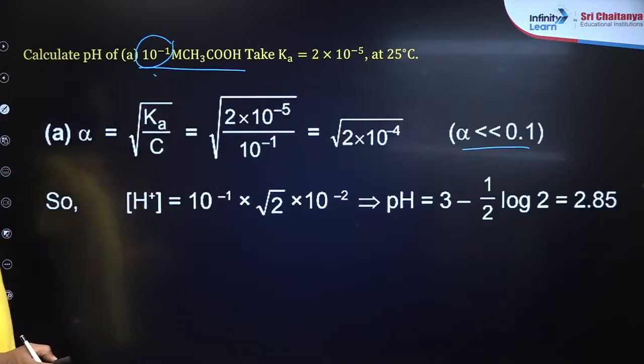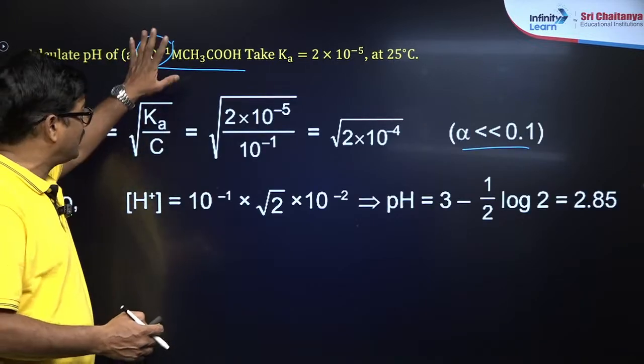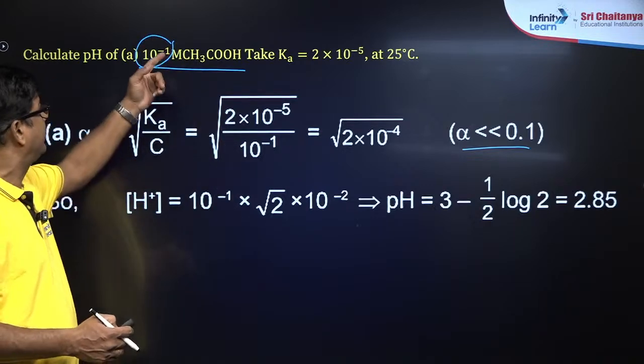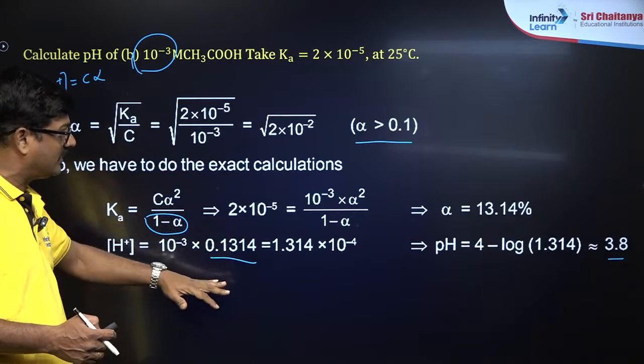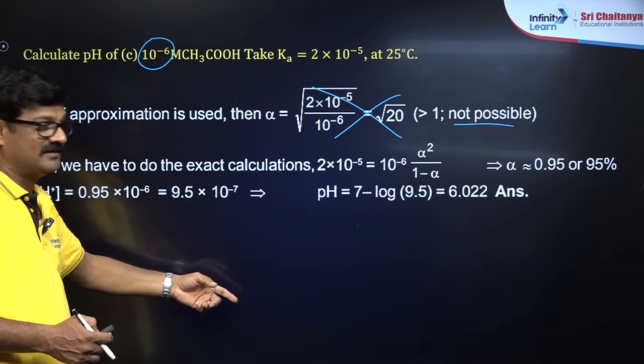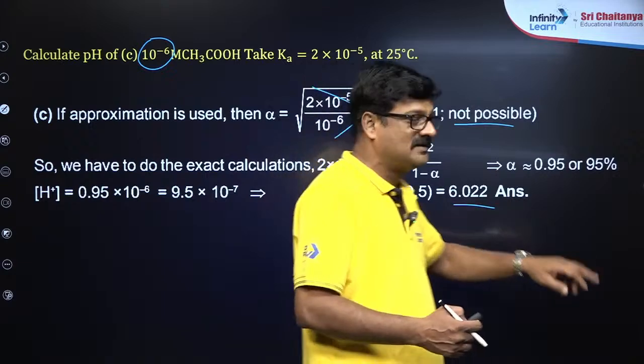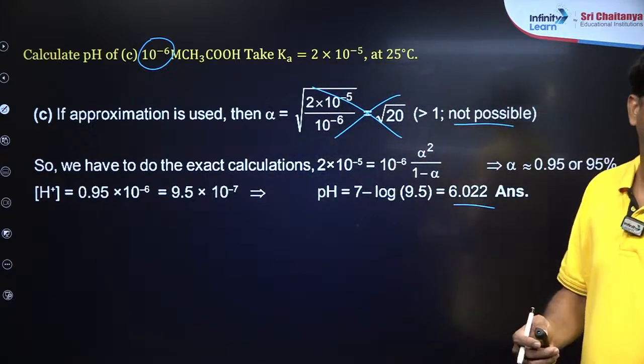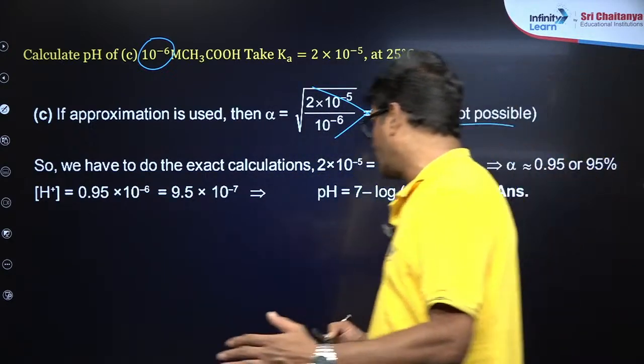These are all, you can say, 10 power minus 1 का एक तरीका आता है, 10 power minus 3 का और एक तरीका आता है, 10 power minus 6 का भी और एक तरीका आता है. So different concentrations, different pH values. Are you getting or not? Clear?